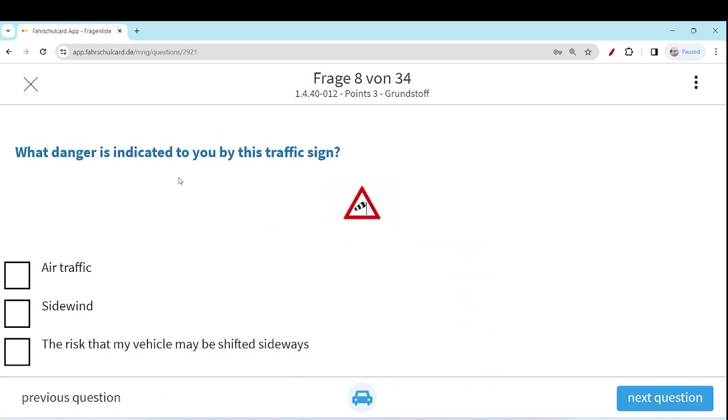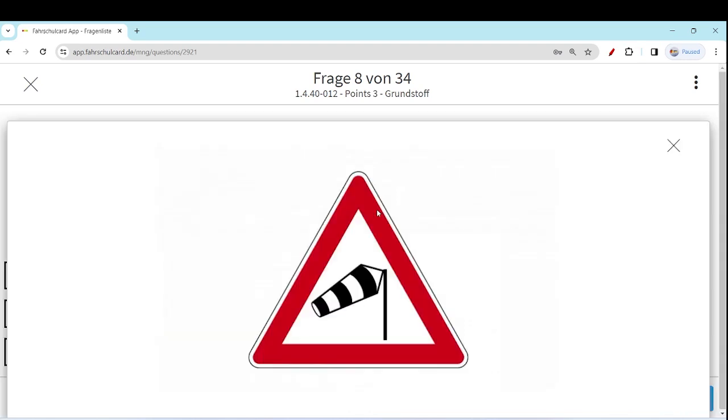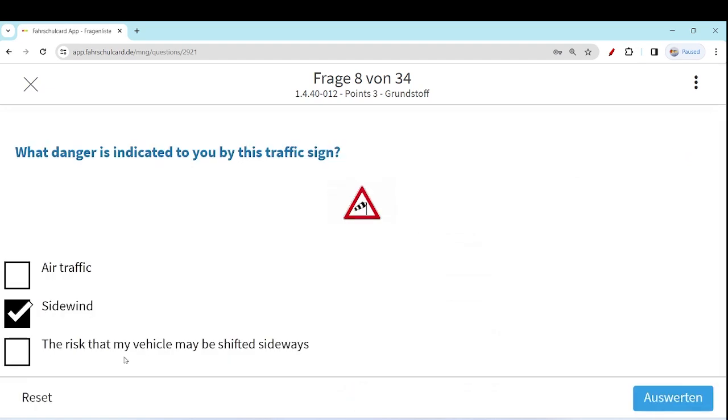So this is the air pressure. What danger is indicated to you by this traffic sign? Air traffic? No way. Air traffic has a totally different sign. Normally in this kind of question they always give an option such as air traffic, so that the exam taker is confused. He or she can think, oh, it looks like something with air, could be air traffic, but no way. It is more about the side wind, the risk that my vehicle may be shifted sideways because of the air pressure. So maybe you need to be ready for counter steering in this case.